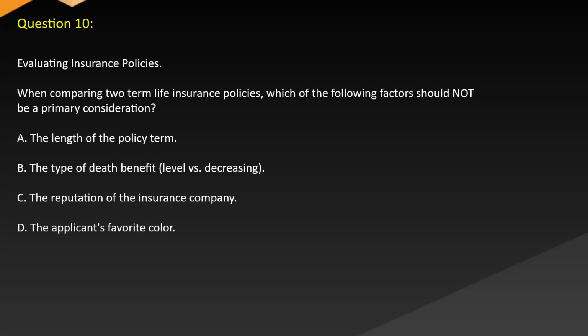Question 10. Evaluating insurance policies. When comparing two term life insurance policies, which of the following factors should not be a primary consideration? A, the length of the policy term. B, the type of death benefit level versus decreasing. C, the reputation of the insurance company. D, the applicant's favorite color.